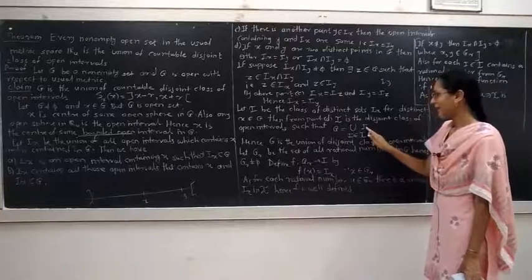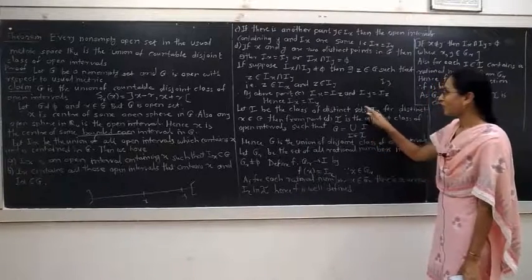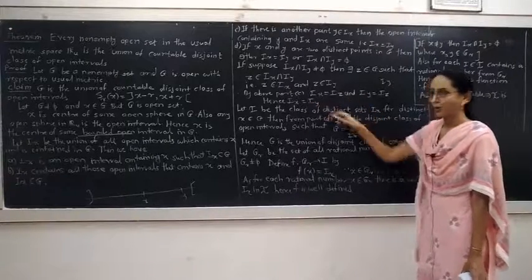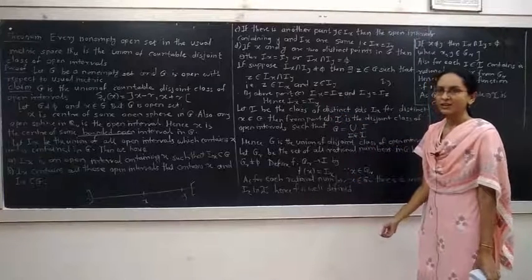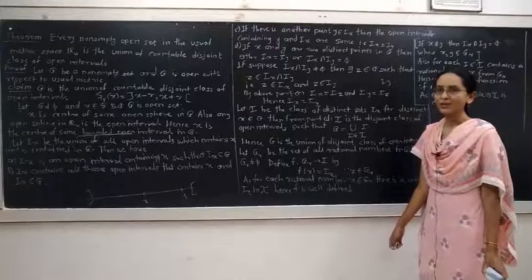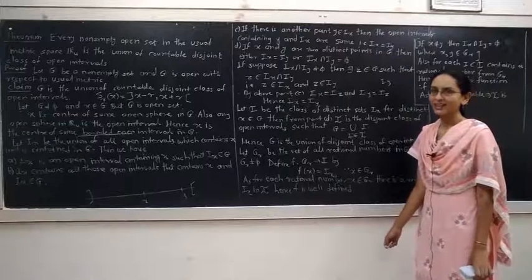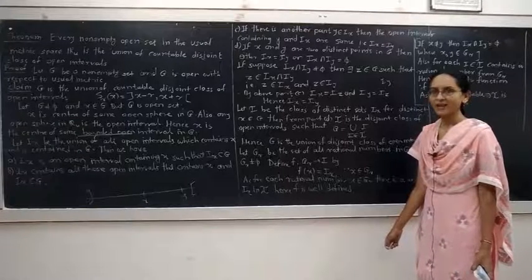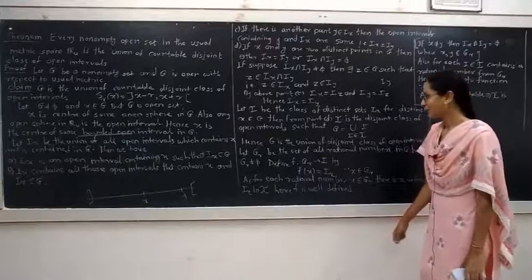We know that each I is of the form Ix, Iy or Iz, which are the unions of distinct open intervals containing the points x, y and z respectively.